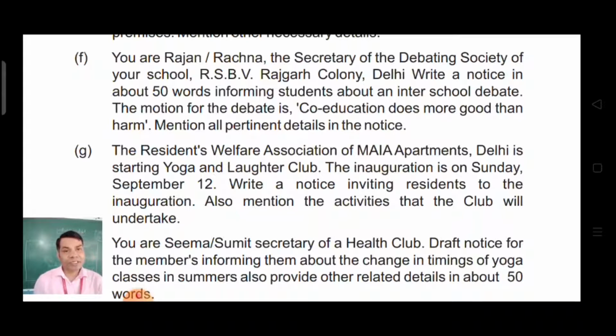Write a notice in about 50 words informing students about an inter-school debate. The motion for the debate is co-education does more good than harm. Mention all pertinent details in the following.